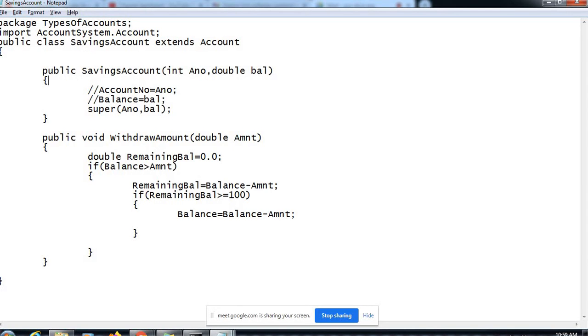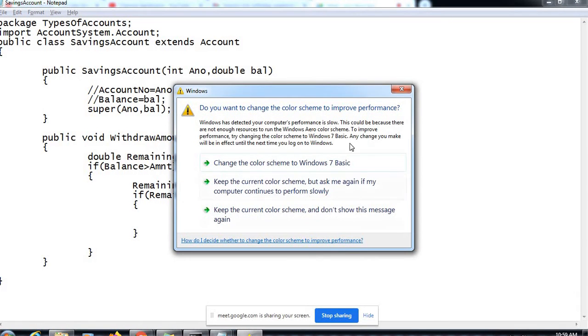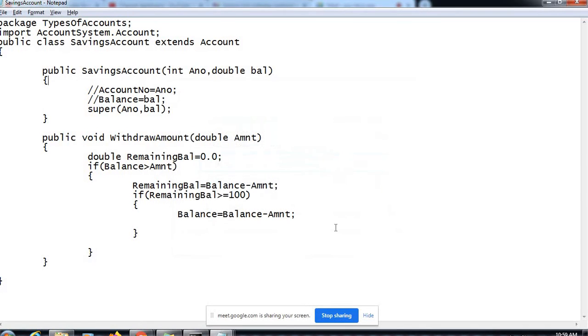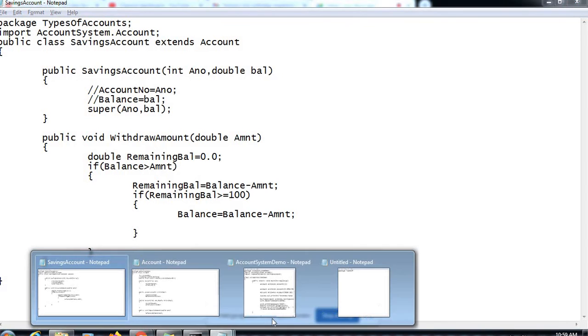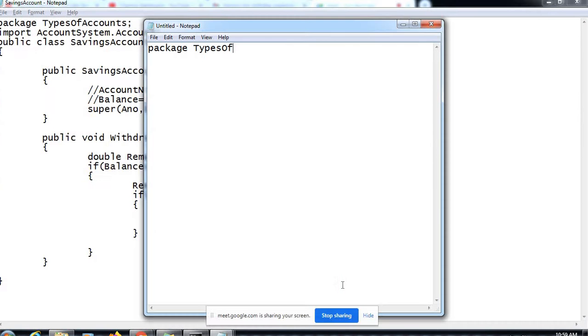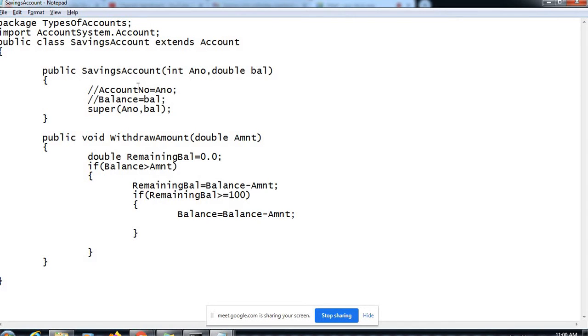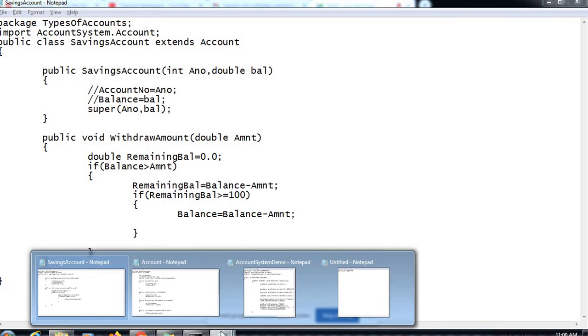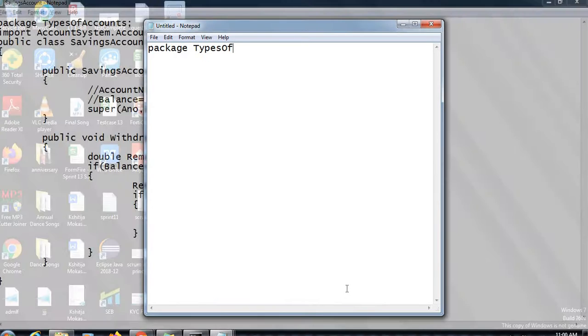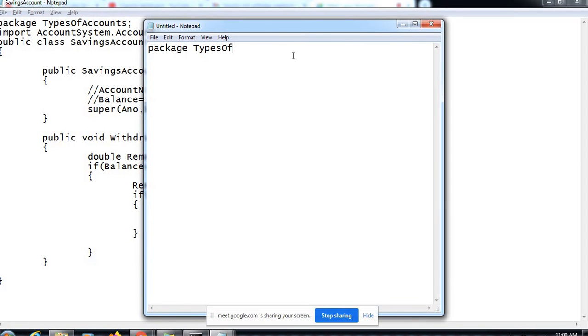Now if you want to write a class in a different file, as you need a public class, the public class should be in its own file, right? You cannot have multiple public classes in a single Java file, only one public class is allowed per file. Now I want to define one more public class, but the package should be types of accounts.